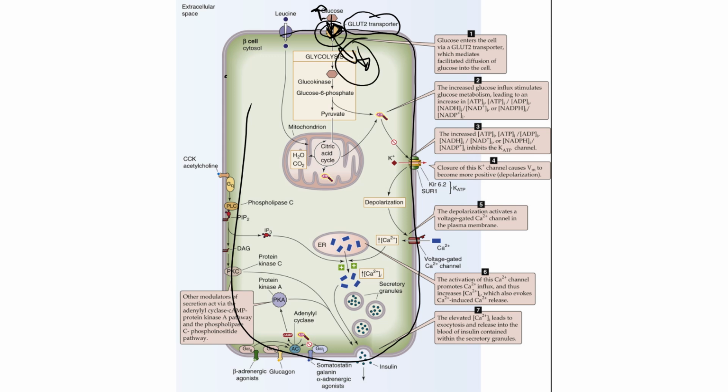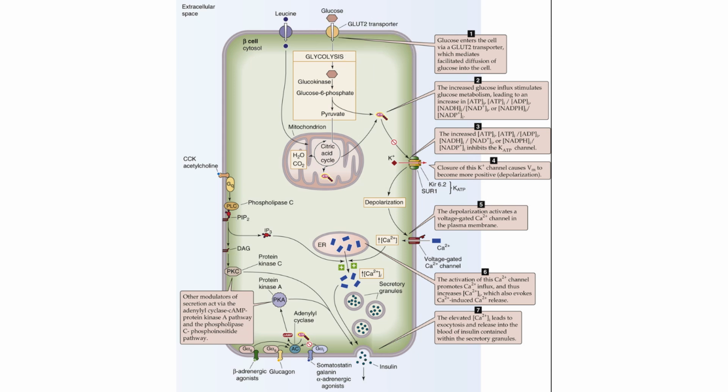So as blood sugar levels rise, glucose will begin to enter into your pancreatic beta cells through facilitated diffusion. This glucose that enters in will then be run through glycolysis, as well as, we haven't talked about this yet, but pyruvate will enter into the mitochondria and be used in oxidative phosphorylation. At the end of the day, glucose metabolism will begin, and we will start to produce more ATP inside of the pancreatic beta cells, because glucose can be used in order to make ATP.